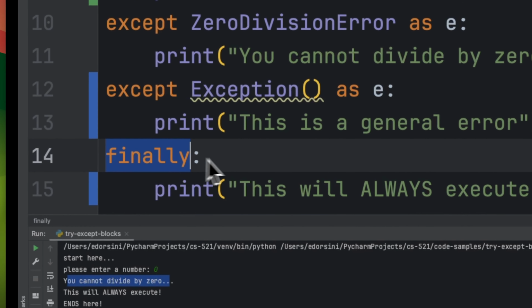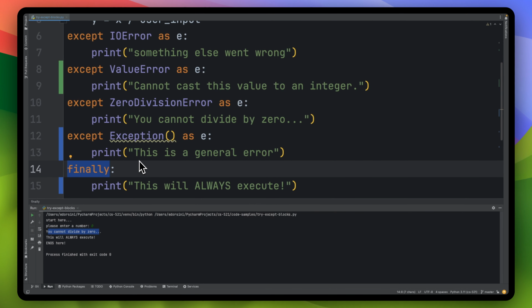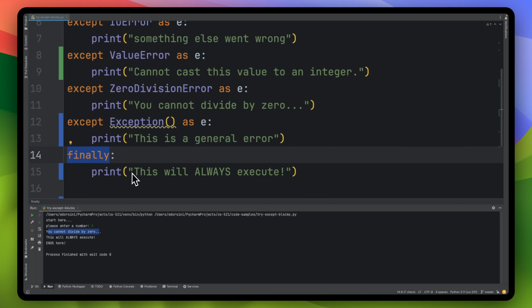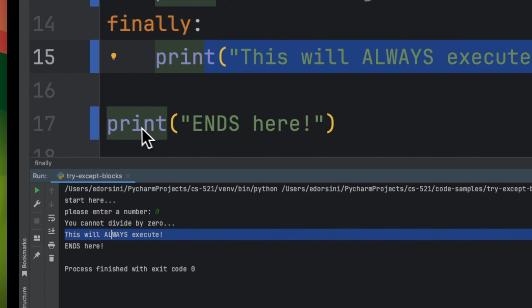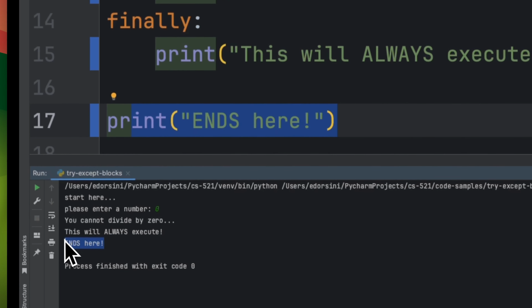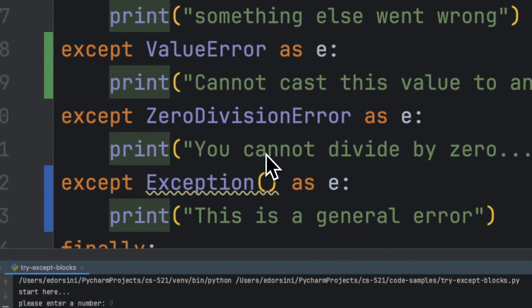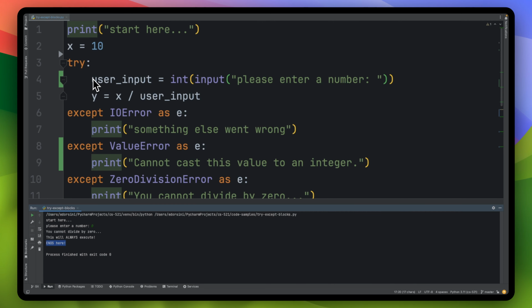That's another important thing I wanted to mention in this video for completeness. Finally, the finally clause will always run, whether the try is successful or it is not successful. So you can see that here it's not successful, but it still prints that. And most importantly, it doesn't halt the execution of the program because we have a try, except block, and it ends here, gets printed.